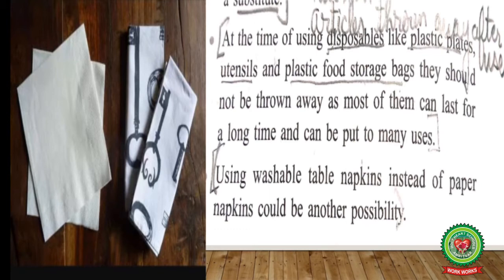Using washable table napkins instead of paper napkins could be another possibility. It will reduce the wastage. If we use paper napkins, then it will generate a lot of waste. But if you use a cloth napkin, it can be used multiple times during a meal as it is eco-friendly and it reduces the wastage of paper and also the cutting of trees. As to make 1 ton of paper napkin, 17 trees are cut down.